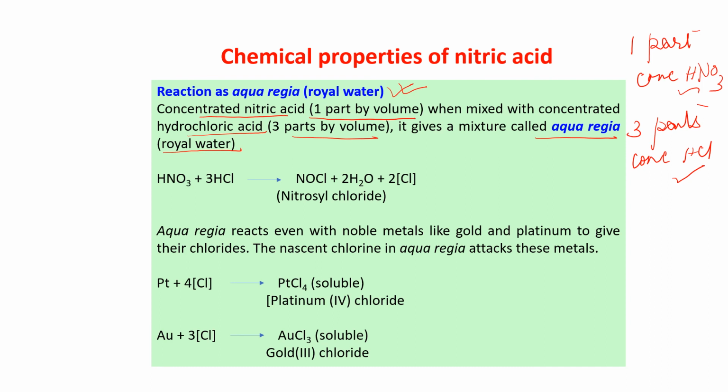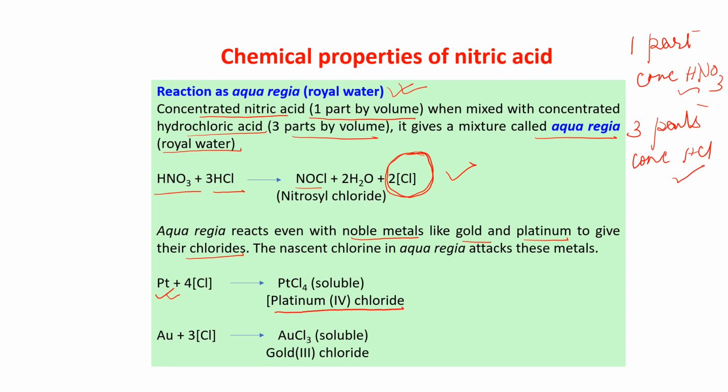What is happening? HNO3 and 3 parts of HCl, when reacting, give nitrosyl chloride NOCl, H2O, and this is the most important thing, that is nascent chlorine. Okay, now aqua regia reacts even with noble metals like gold and platinum to give their chlorides. What is happening? This nascent chlorine, when it reacts with platinum, will give you platinum 4 chloride.